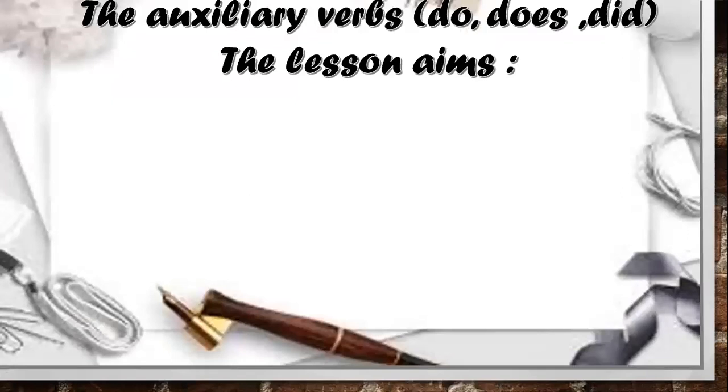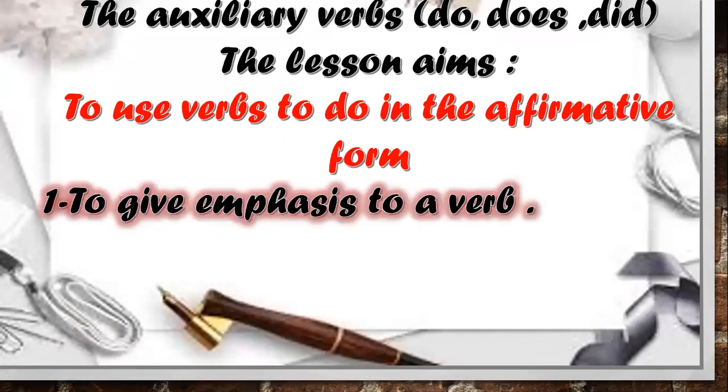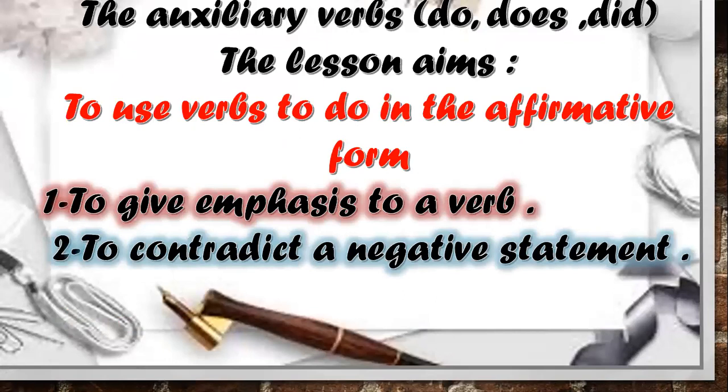In our previous lesson, we started with the rules of the auxiliary verbs do, does, and did. As I told you, we use these verbs in the affirmative form to emphasize the verb, to give more emphasis to a verb. What do you mean by emphasis? To concentrate on the verb. To contradict a negative statement.